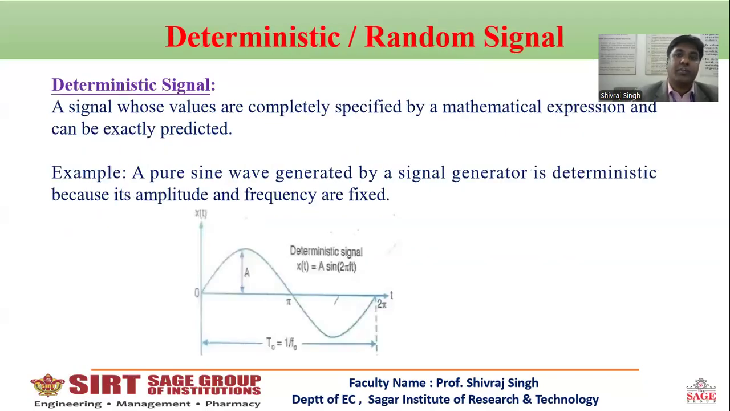Next, deterministic and random signals. A deterministic signal is a signal whose values are completely specified by a mathematical expression and can be exactly predicted. That means, for example, a sinusoidal signal is properly defined mathematically. Its value can be predicted, and it is also called a determined signal.